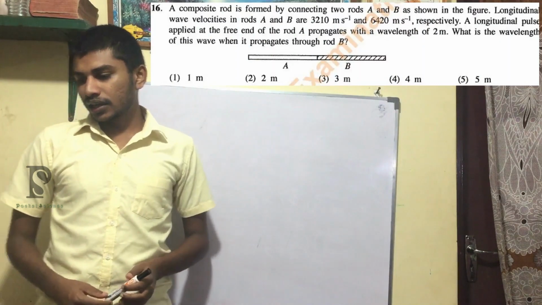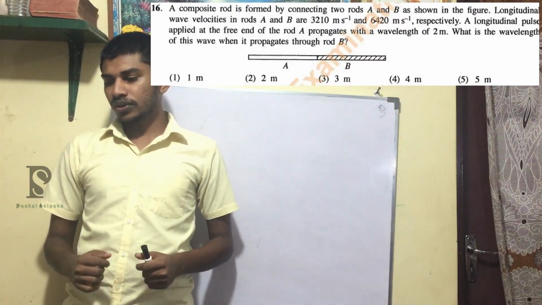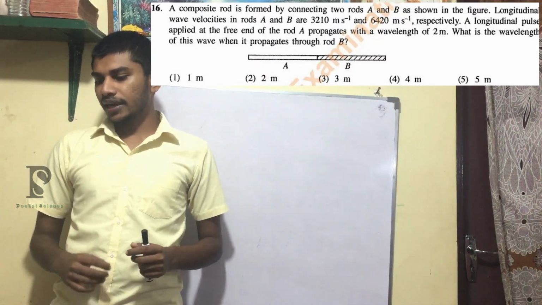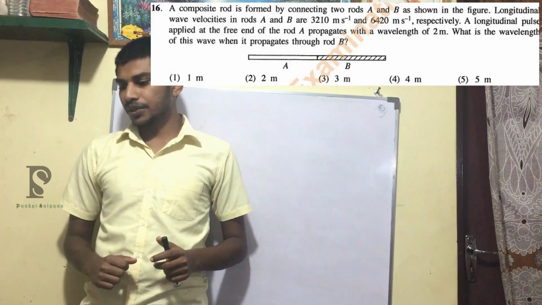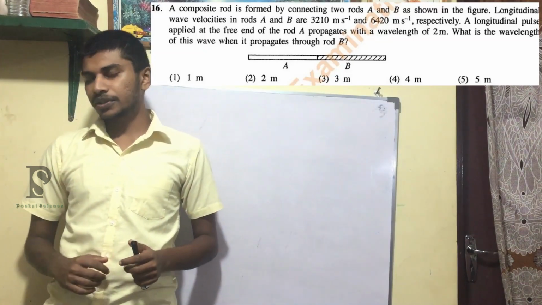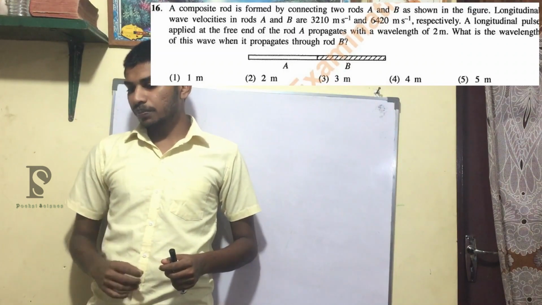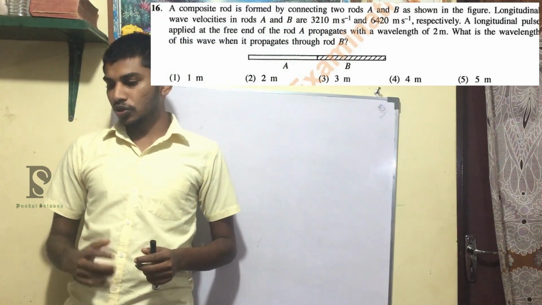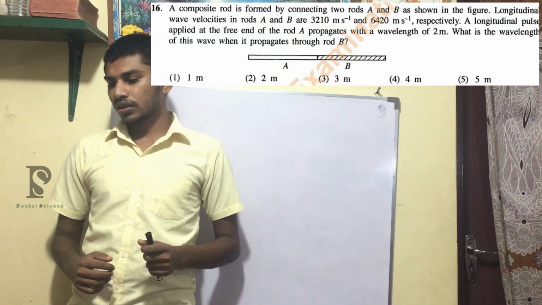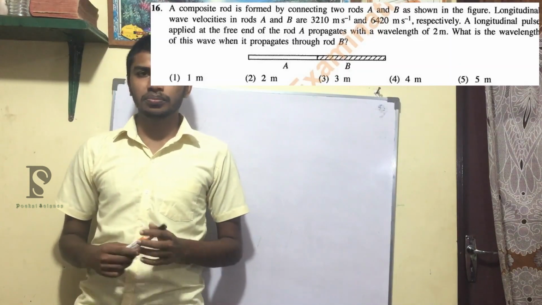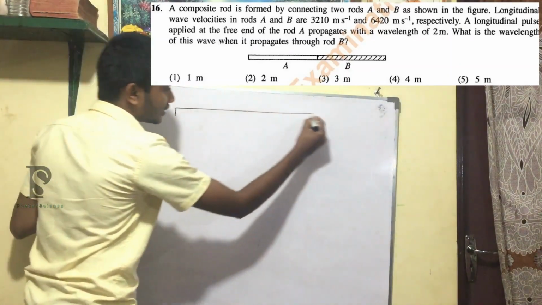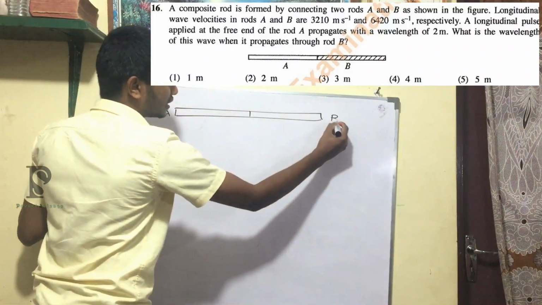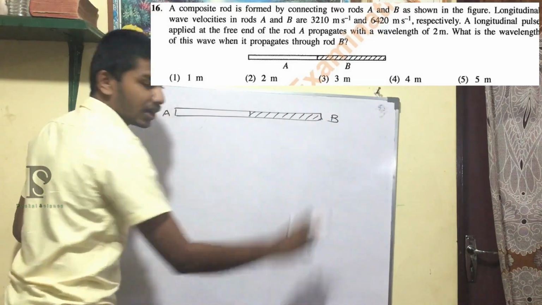16th question says, a composite rod is formed by connecting two rods A and B as shown in the figure. Longitudinal wave velocity in rods A and B are 3210 meter per second and 6420 meter per second respectively. A longitudinal pulse applied at the free end of rod A propagates with a wavelength of 2 meters. What is the wavelength of the wave when it propagates through rod B? Right. So this is what they are saying. Here it's A and here it's B. It's two different types of rods, right?